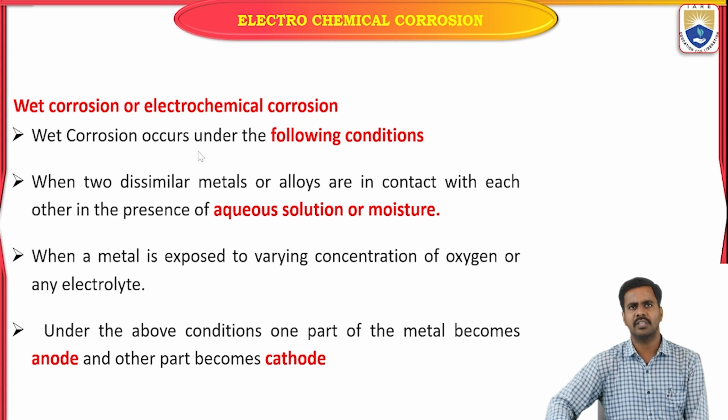Wet corrosion takes place under the following conditions. First, when two dissimilar metals or alloys contact with each other in presence of aqueous solution or moisture.